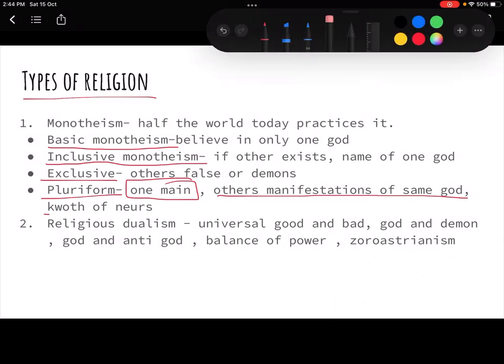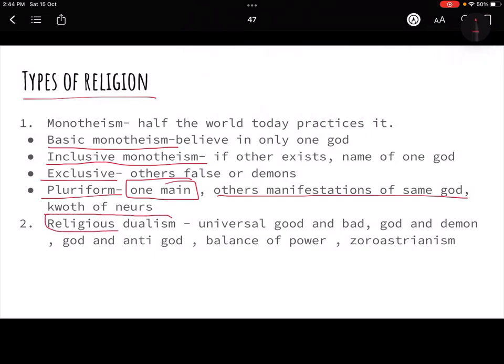So now let's see, there's one more kind of religion, that is religious dualism. Okay, this is very different. It believes that there will be one good and there will be one bad, you can say evil, whatever. So they will basically pray to both.